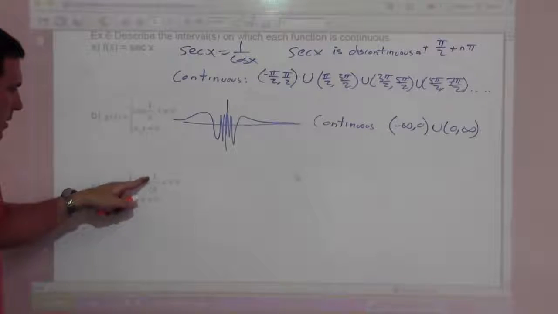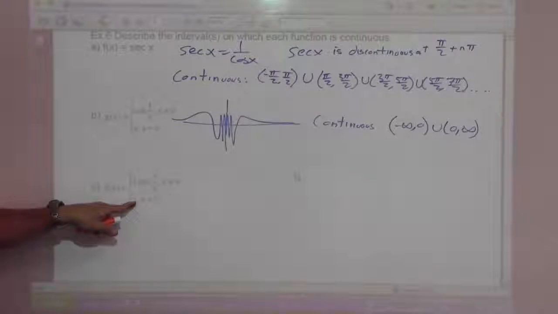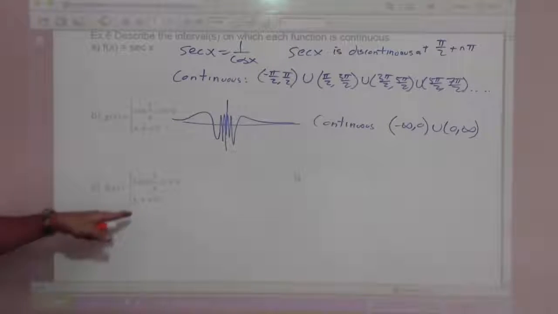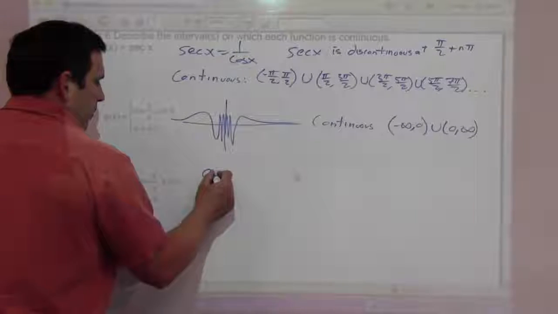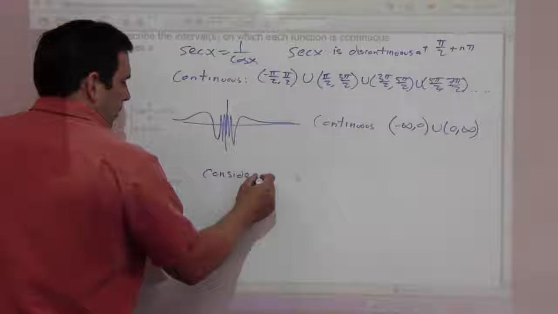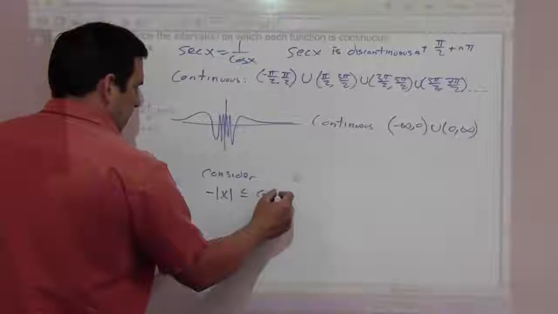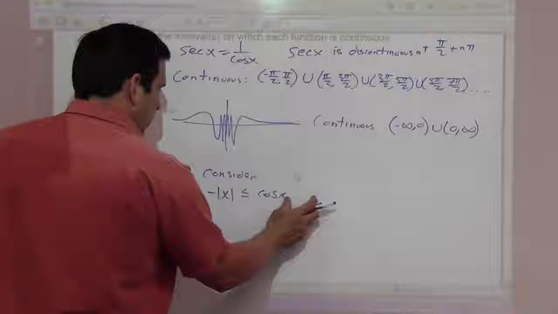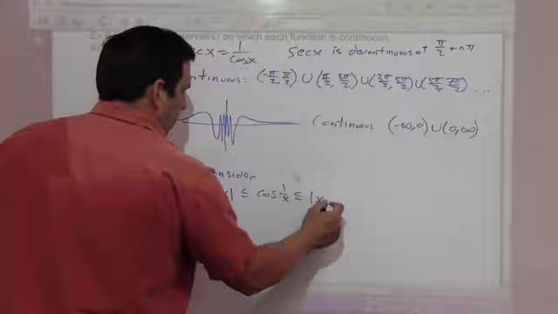h of x equals x cosine 1 over x when x is not 0, and it's 0 when x equals 0. Well, consider this. The negative absolute value of x is less than or equal to x cosine of 1 over x, less than or equal to the absolute value of x.